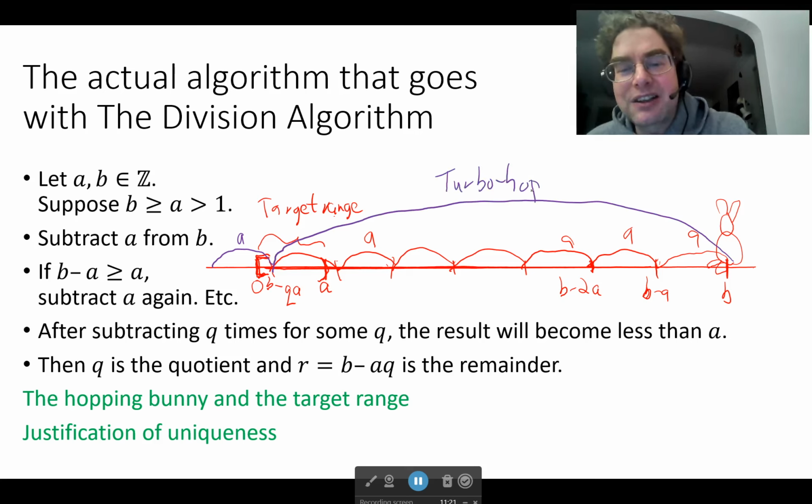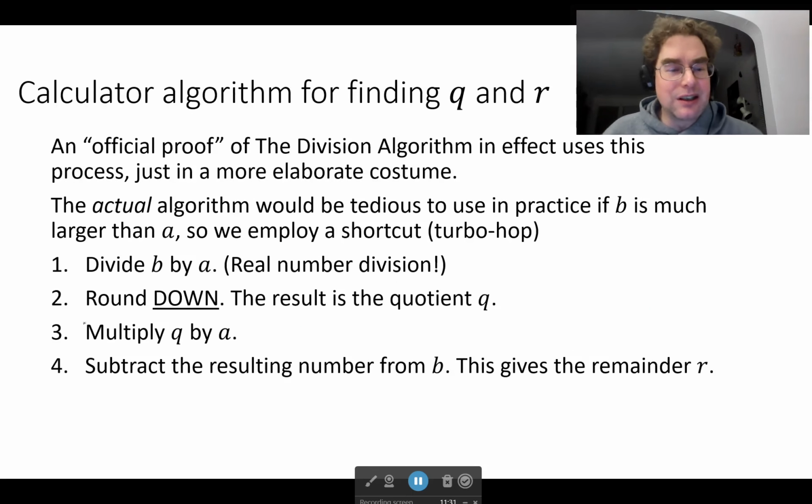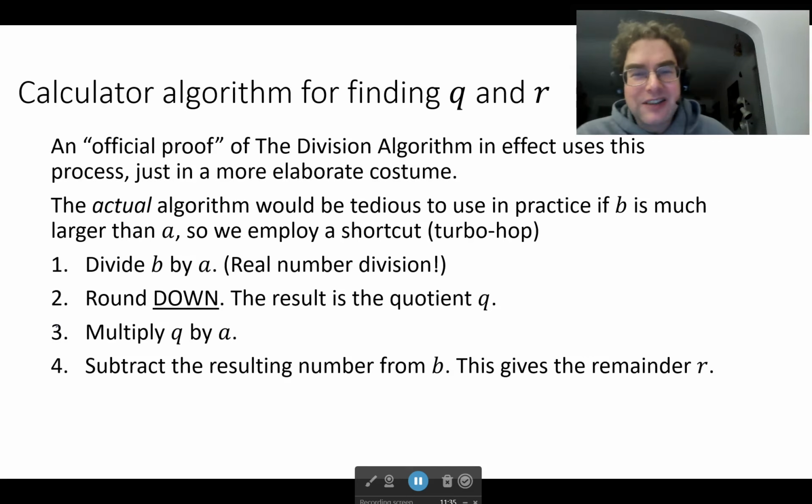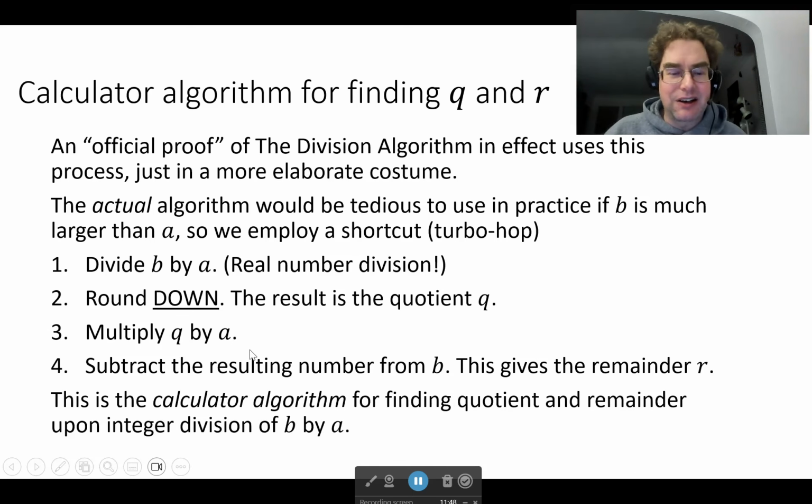And that's what the calculator algorithm allows us to do by figuring out exactly what that number of hops would be. Then in step 3, multiplying Q by A tells us the total distance of that turbo hop. And then, of course, we can do the subtraction all at once and figure out where in the target range the bunny landed. So that is how the calculator algorithm fits in with this.